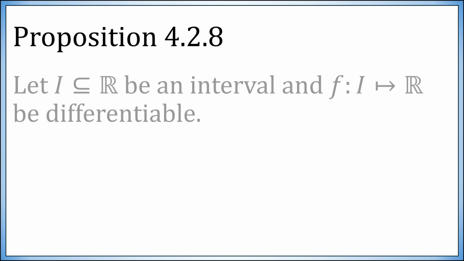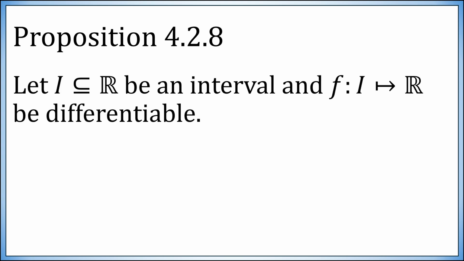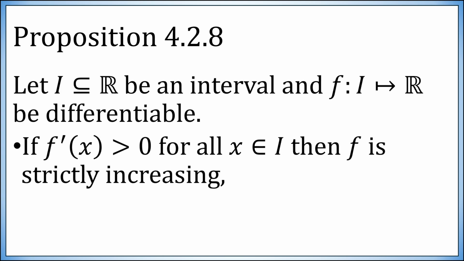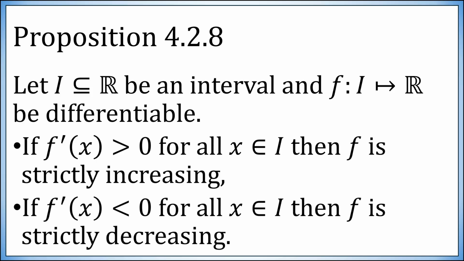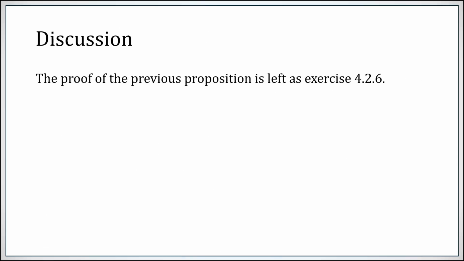So proposition 4.2.8: suppose you have a differentiable function on an interval. If the derivative is strictly positive, then f is strictly increasing. It doesn't go the other way. Strictly increasing, you can have the derivative be 0 at certain points. Similarly, if the derivative is strictly negative, then f is strictly decreasing. Now, the proof of the previous proposition is an exercise. We're not going to go over it.